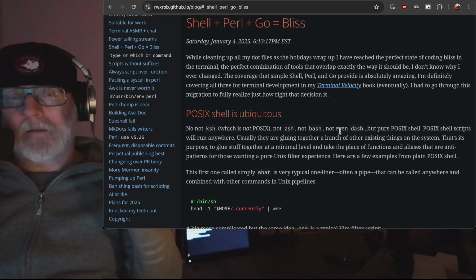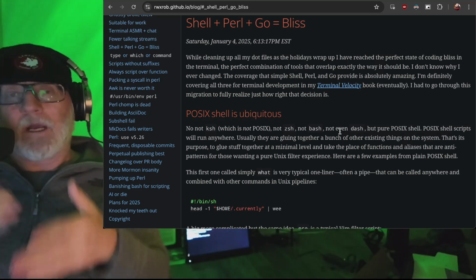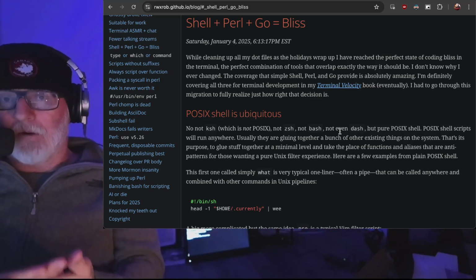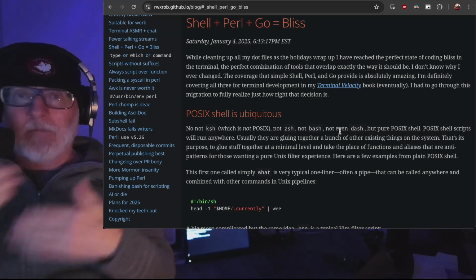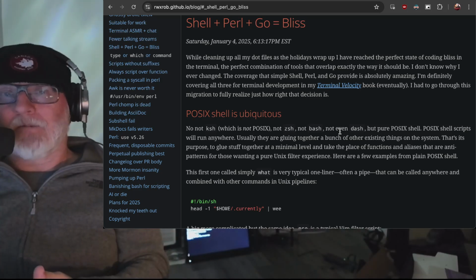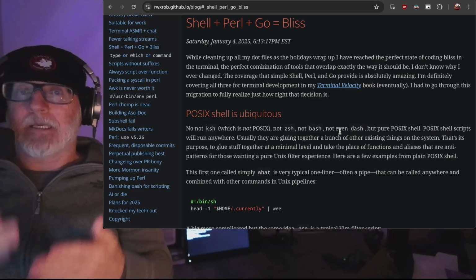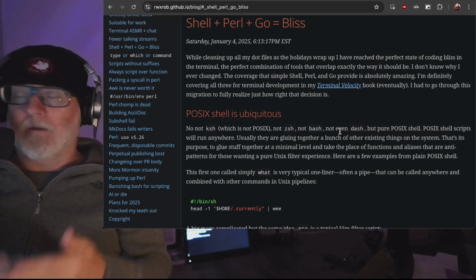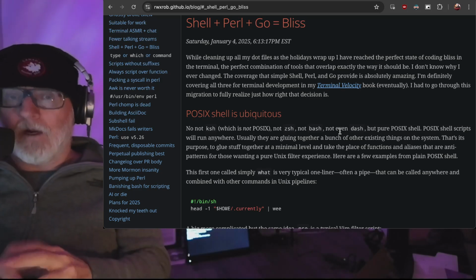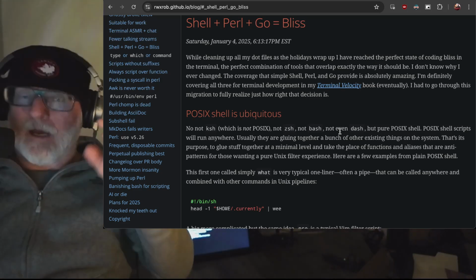The reason I like this is because when it comes to dot files and my own personal configuration and writing my own on-the-fly filters for Vim and everything like that, flexibility is king. It's really paramount that I am able to immediately write something as fast as I'm thinking about it and then move on to the next thing.